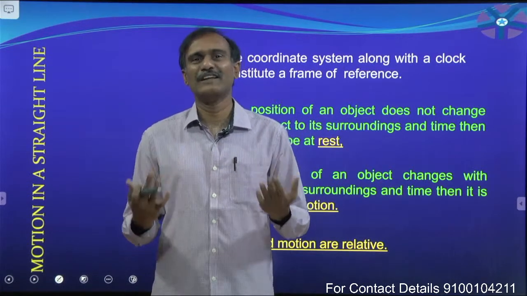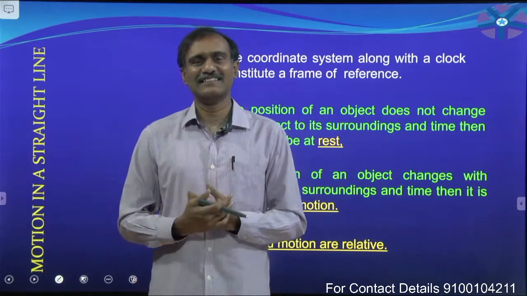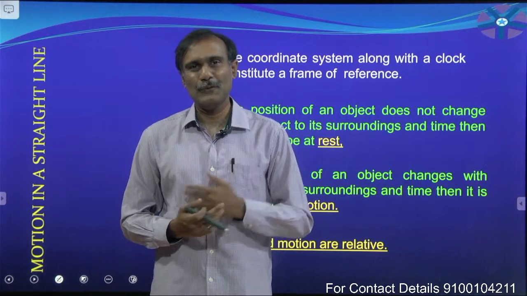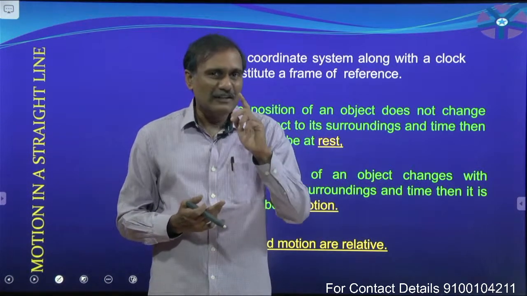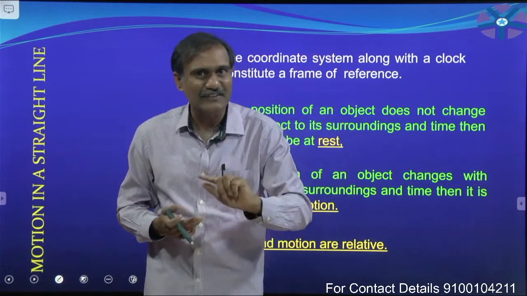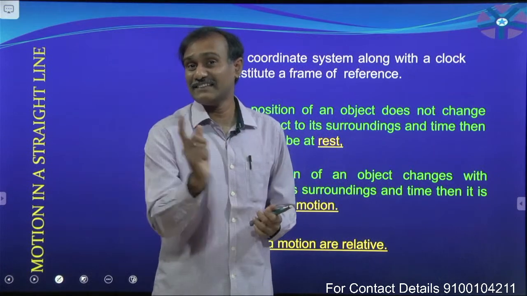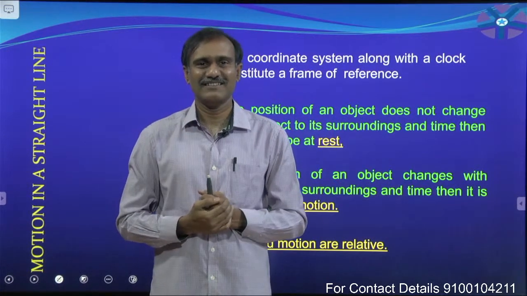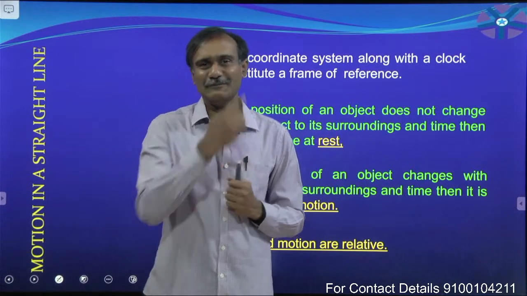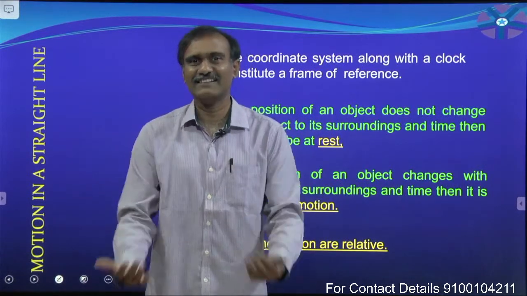No, we are not feeling that. That is, we are saying that earth is at rest. But when you are going to the moon and observing the earth with respect to the moon, you can say that earth is in motion. With respect to moon, earth is in motion. But with respect to us, earth is at rest.